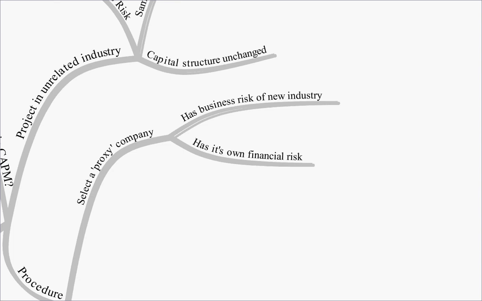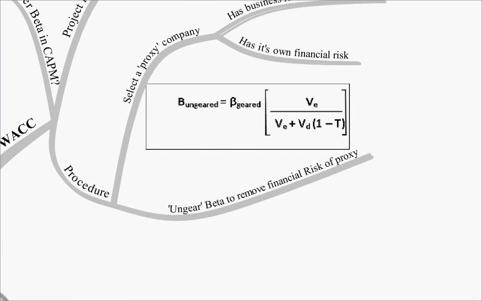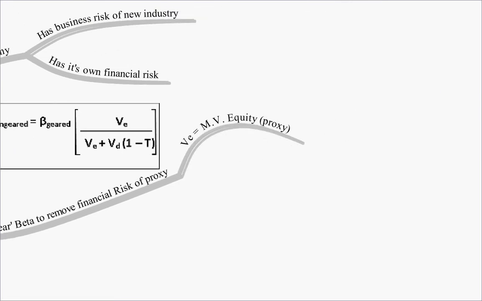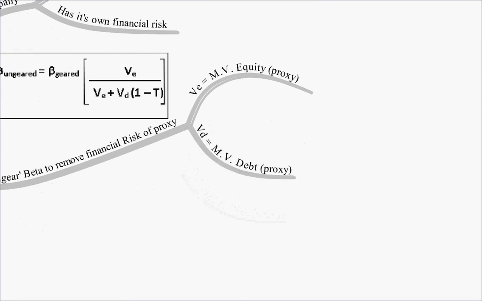So what we need to do is use this formula to ungear the beta of the proxy firm, i.e. to remove its financial risk, which will leave just the business risk. In that formula, VE is the market value of the equity in the proxy company, and VD is the market value of debt in the proxy. So we're ungearing their beta to remove their financial risk.